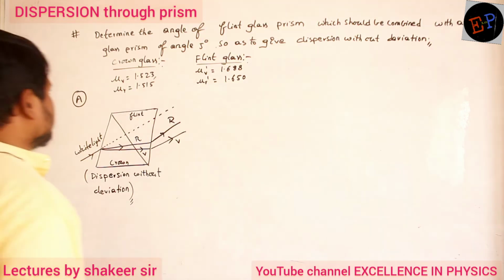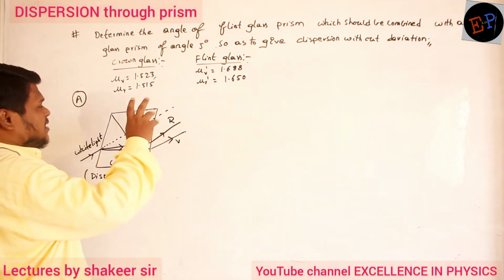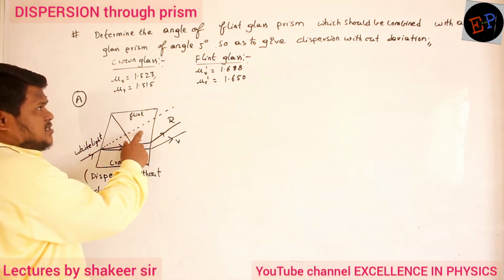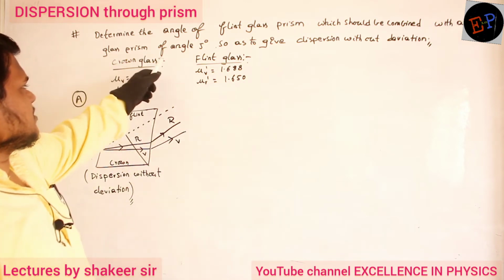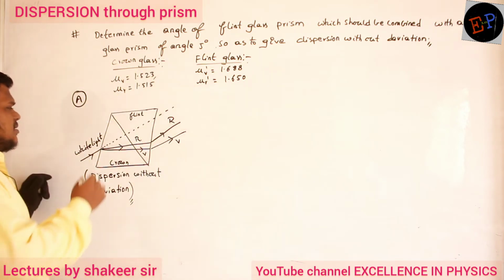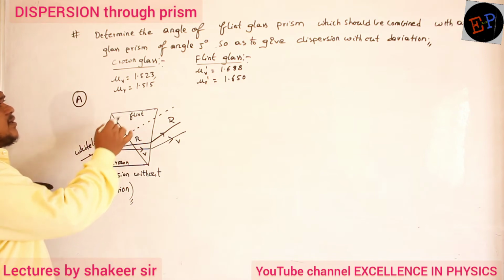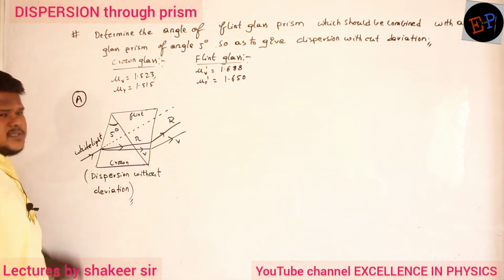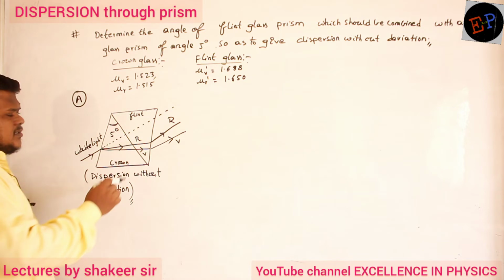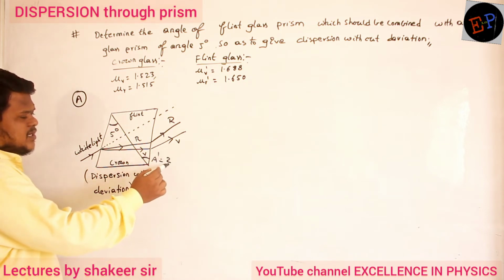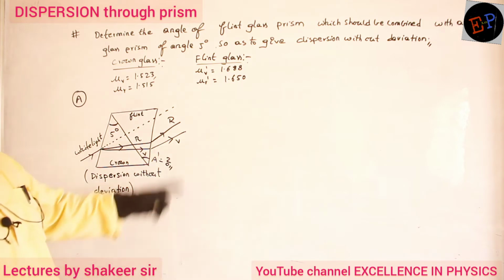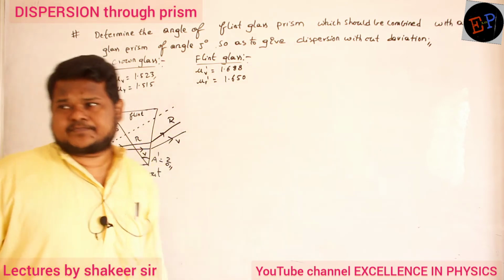You must see this question. Determine the angle of flint glass. This is the second one, the flint glass, which should be combined with a crown glass prism of angle 5 degrees. So the angle of this prism we know: for the crown glass it is 5 degrees. And the angle of the second prism, A dash, I don't know. This is what I am supposed to calculate, so as to give dispersion without deviation.